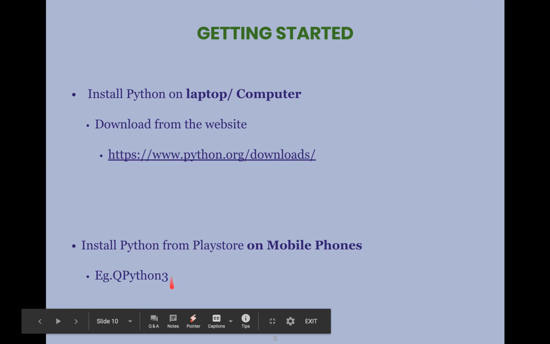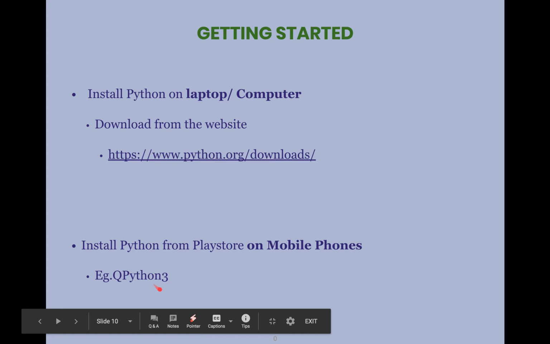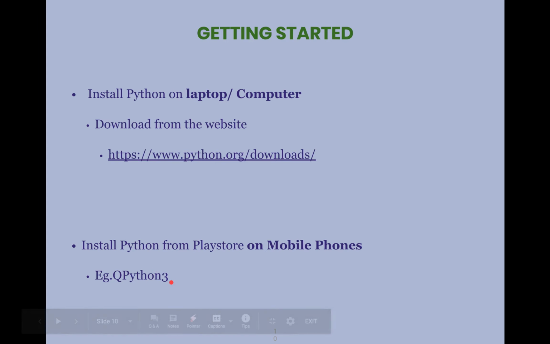from Play Store. One example here I have mentioned, this QPython 3. If it is simply QPython, it means Python version 2. So try to install Python 3, which will install the latest version of Python.